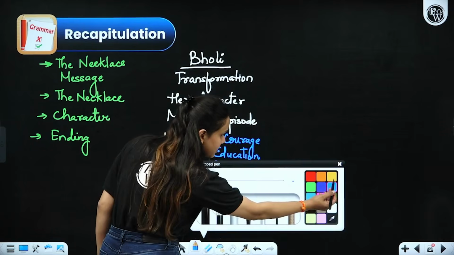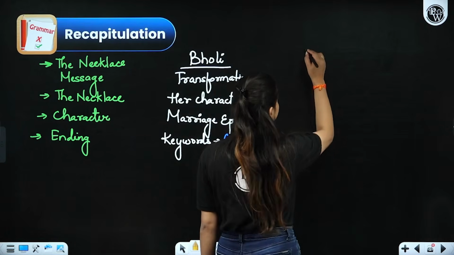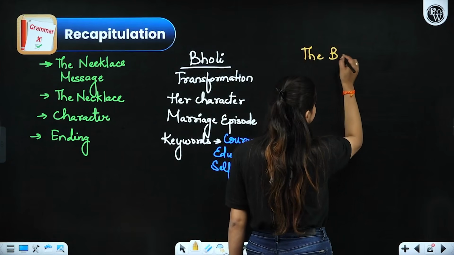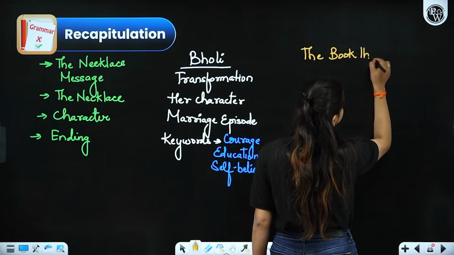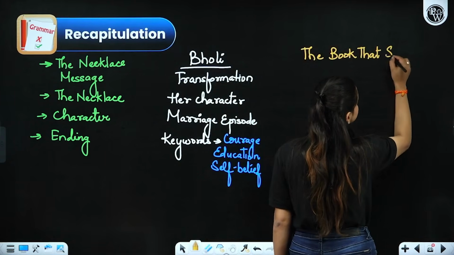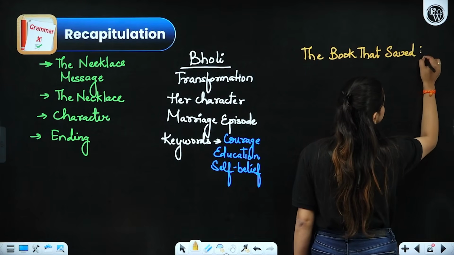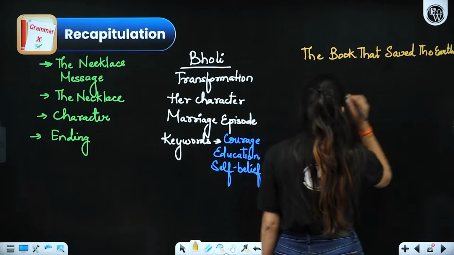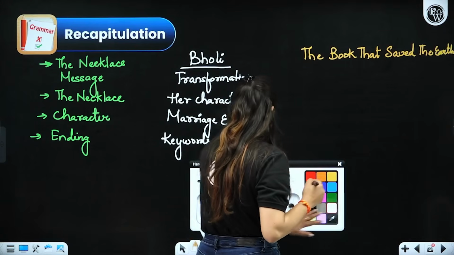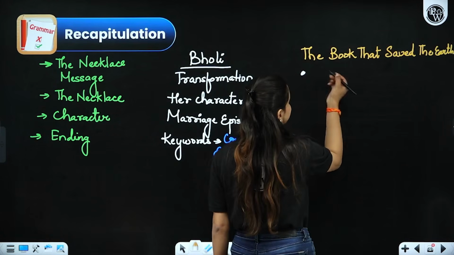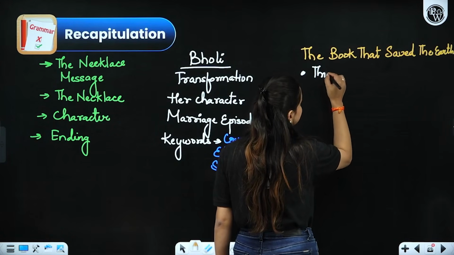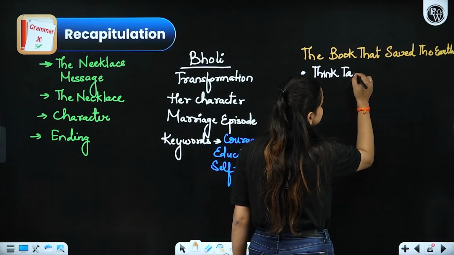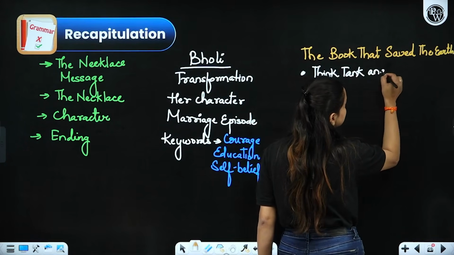Now talking about the third lesson, that we have The Book That Saved the Earth. Please mention, first of all, remember characters like Think Tank and Noodle.